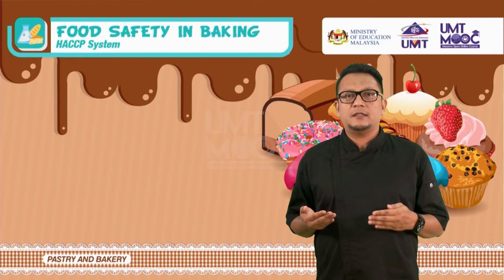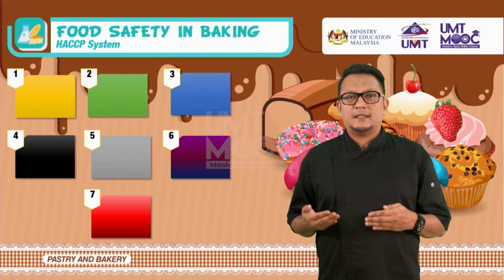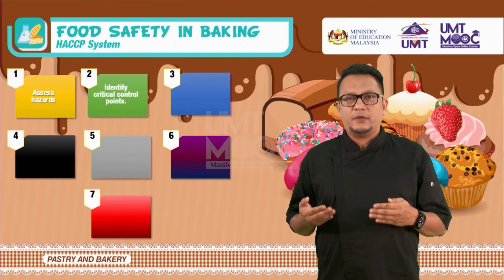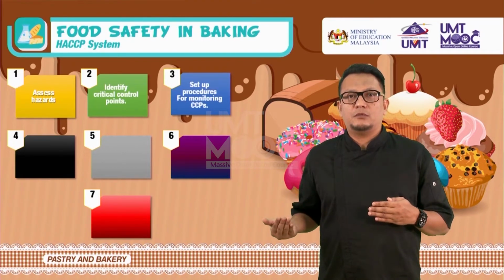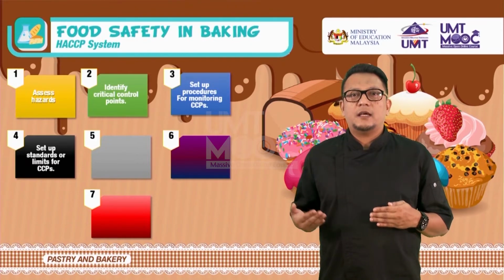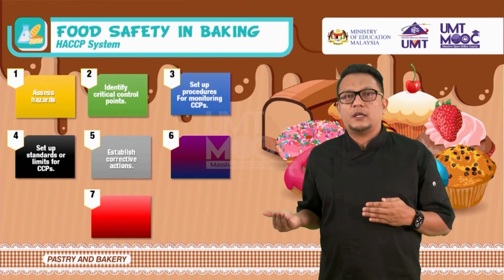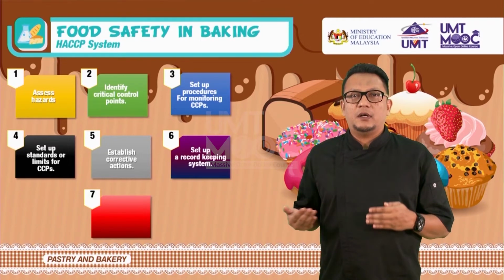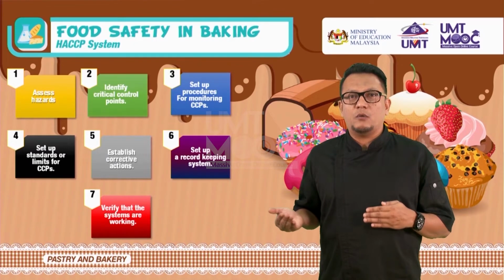The HACCP system, Hazard Analysis Critical Control Point System, is an effective food safety system. Assess hazards, identify critical control points, set up standards or limits for CCPs, set up procedures for monitoring CCPs, establish corrective action, set up a record-keeping system, verify that the systems are working.